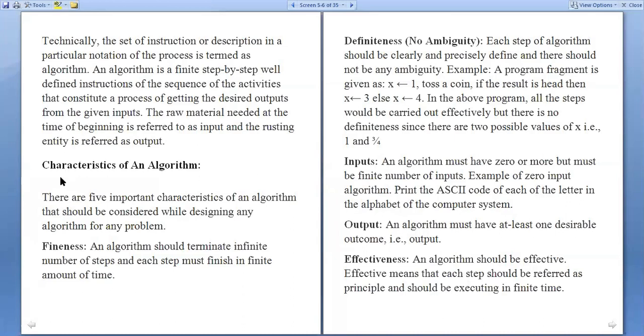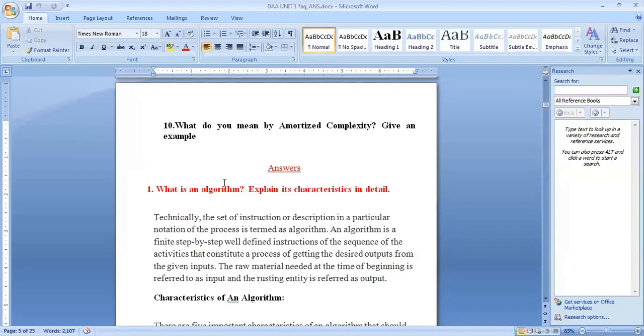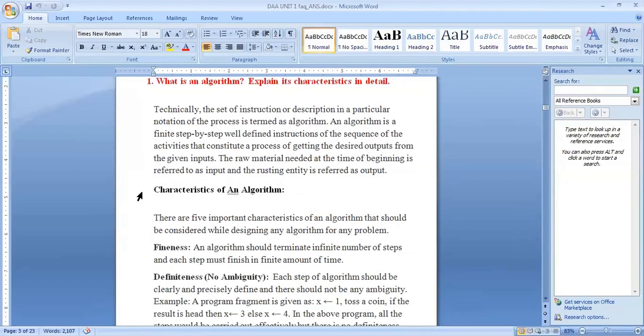This question is very important. This question belongs to the basic questions. That is why it is important. One should know what an algorithm is and what the characteristics of an algorithm are. These are very important from the examination point of view, and also from the subject point of view. To understand the subject, you should know about the algorithm.